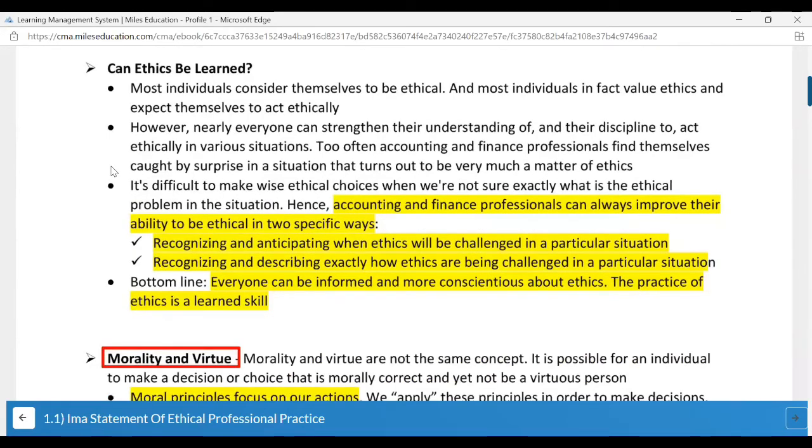Now let's say one of the situations where ethics can be in question or in conflict is that, let's say I'm working for, so we can take this as an example and put this in your essay question answers also.